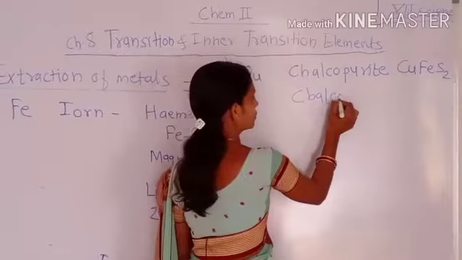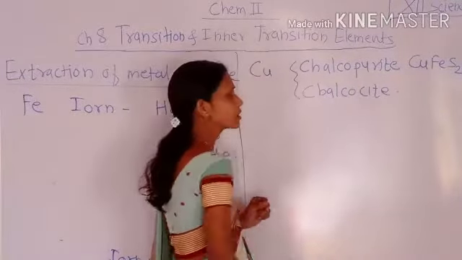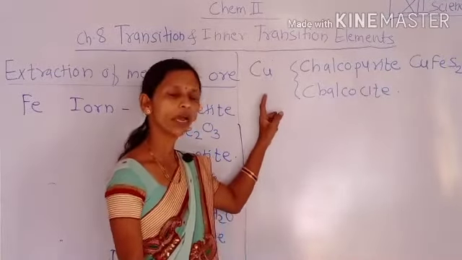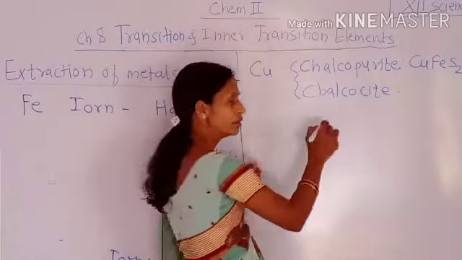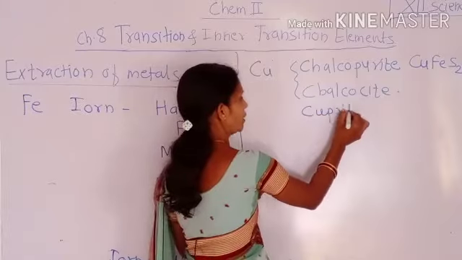Chalcocite is one more ore, and these are the two ores from which we can extract copper by the metallurgy process.